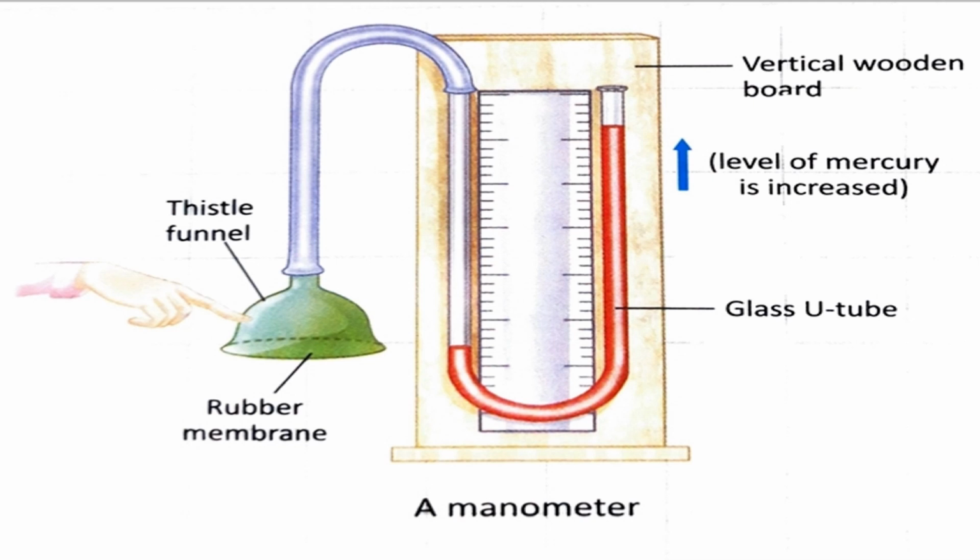It consists of a vertical wooden board, and it has a glass U tube. Then it has a rubber pipe. In your book this rubber pipe is not marked, but there is a rubber pipe there. Can you see? It is connected to the left side of that U tube. And in that rubber pipe we are attaching a thistle funnel.